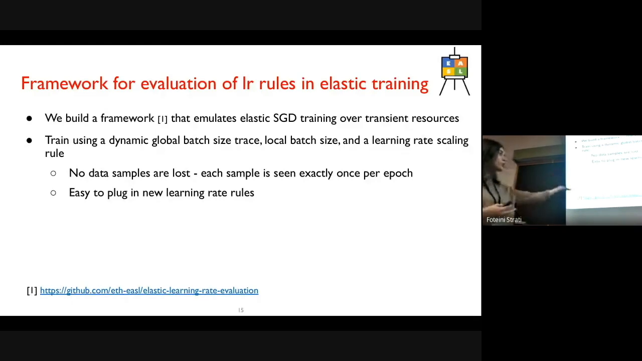Our framework is open source. It's implemented on top of PyTorch XLA and runs on TPUs. Please feel free to use it, plug in your learning rate rule, and experiment with your cases.